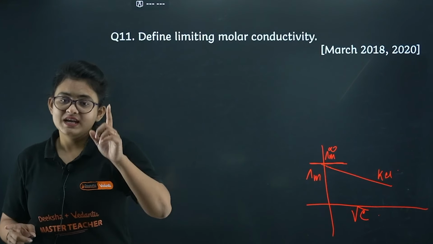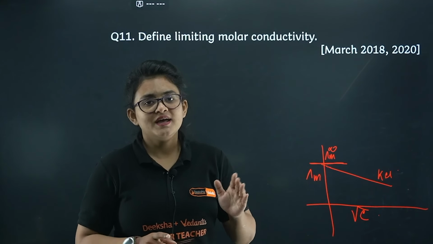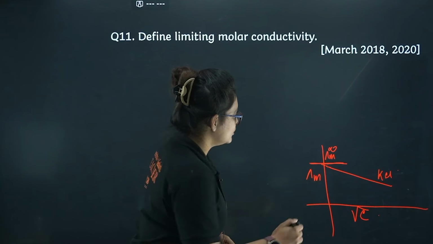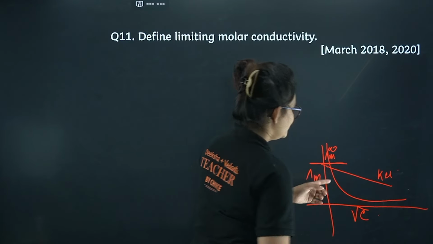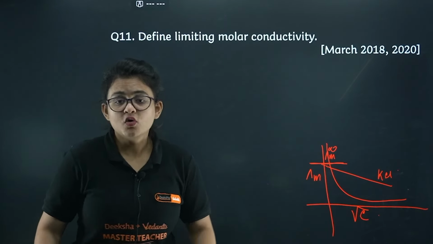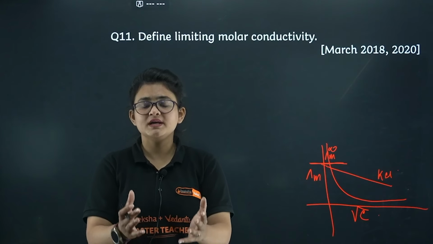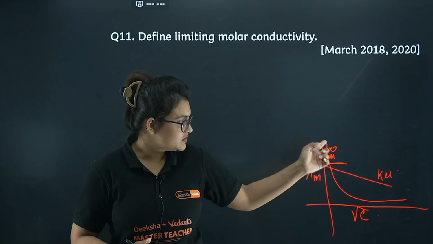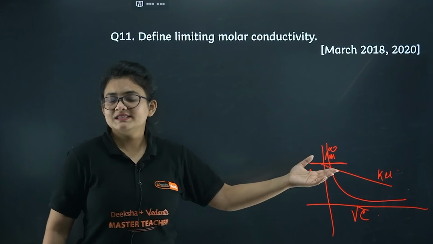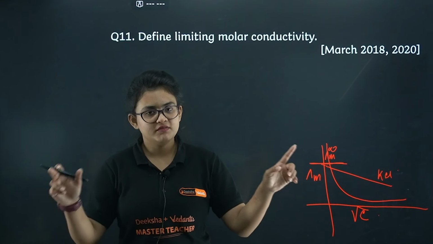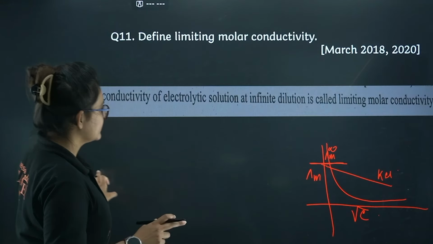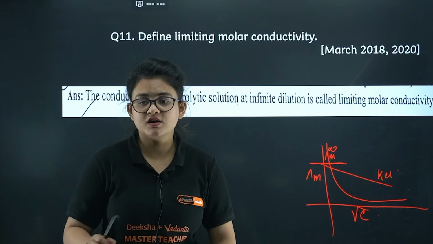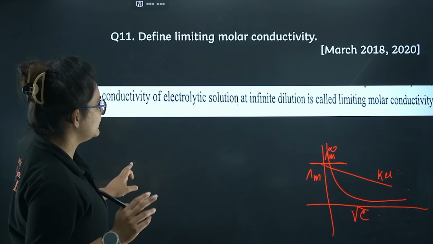For weak electrolyte, limiting molar conductivity calculation is a little bit different. Why? Because it will show this type of graph. You can't extrapolate this. So how should you calculate the limiting molar conductivity for them? You have to use the limiting molar conductivity of the strong electrolyte. Utilizing them, you can calculate the limiting molar conductivity for the weak electrolyte. That's the concept. So here you can see the conductivity of electrolytic solution at infinite dilution is called limiting molar conductivity. I guess it's clear.